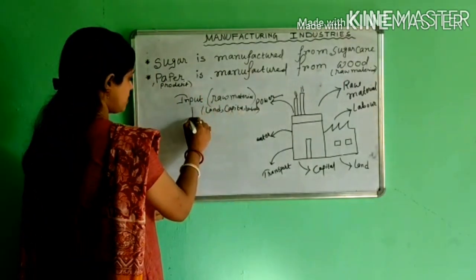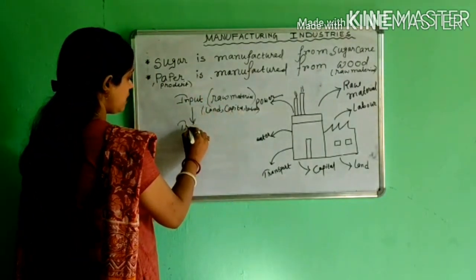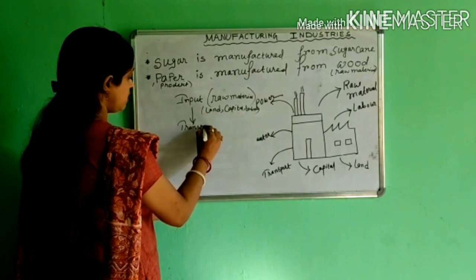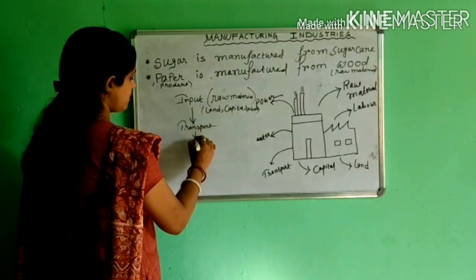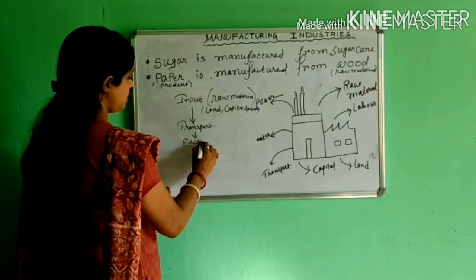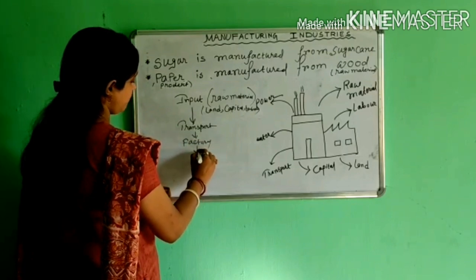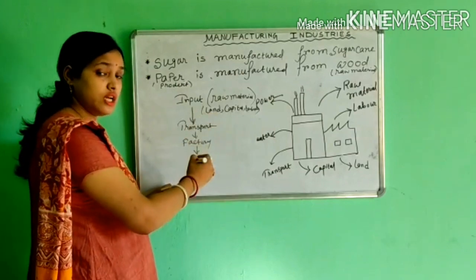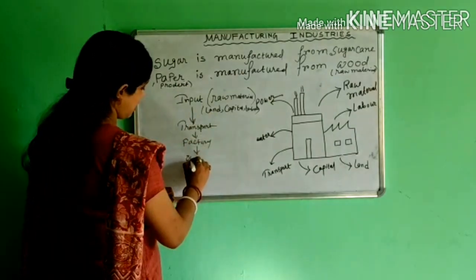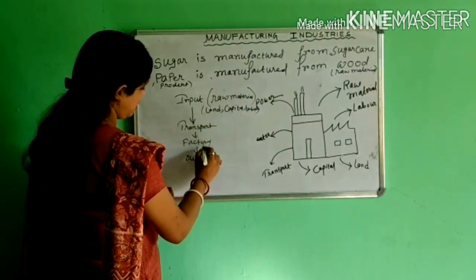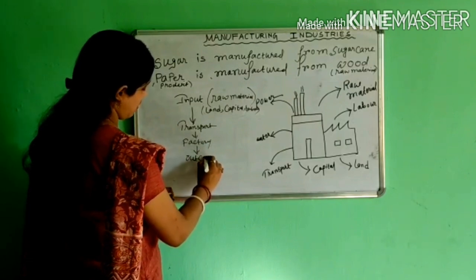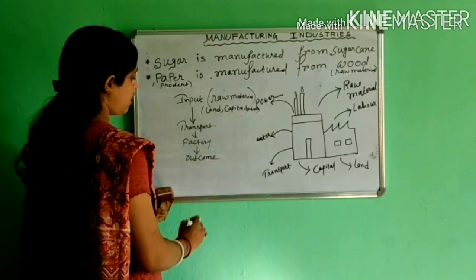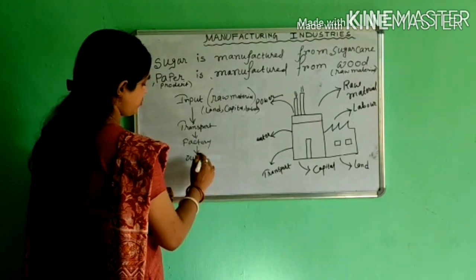Then this raw material reaches the factory through transport. Different processes are involved in the factory, then it comes out as outcome, or we can say output.